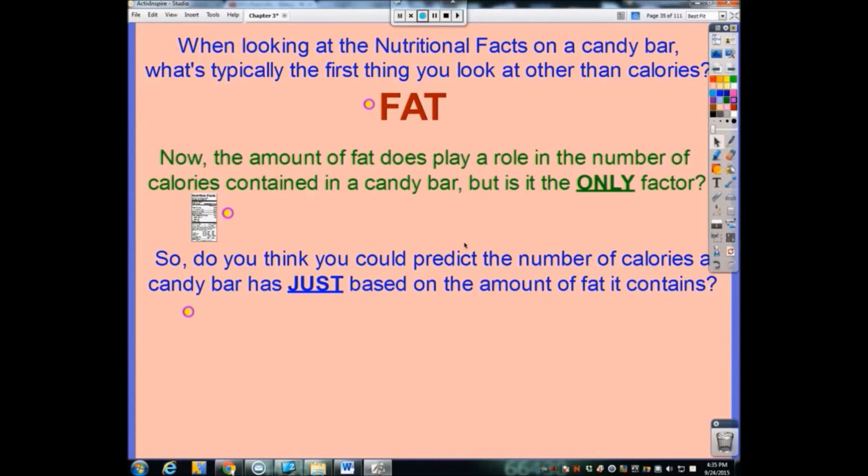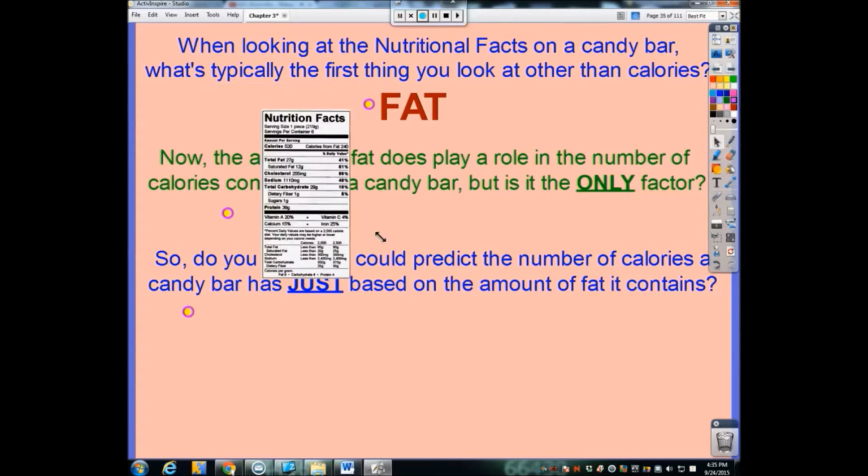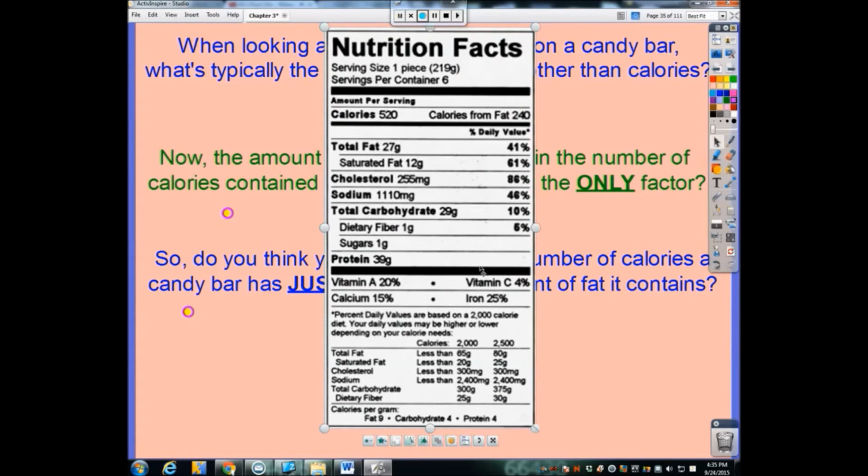And some of you may know this, that there are 3 things that determine the number of calories in any food item. One of them is fat. The other things, and I'll enlarge this nutrition fact label here, sometimes at the bottom of a nutrition fact label, it'll actually tell you where the calories come from. And it's based on the following 3 things: fat, carbohydrates, and protein.